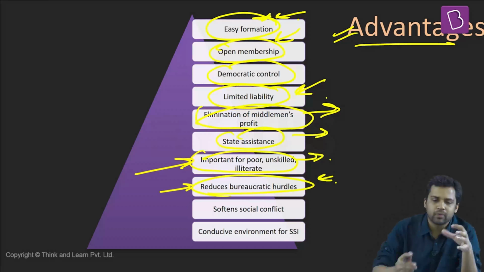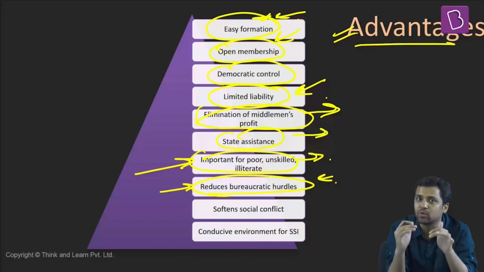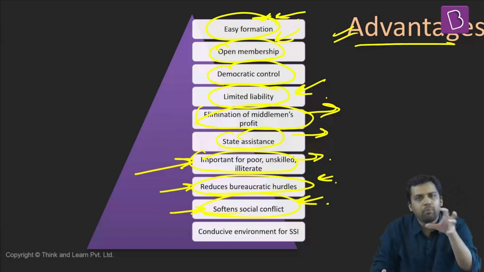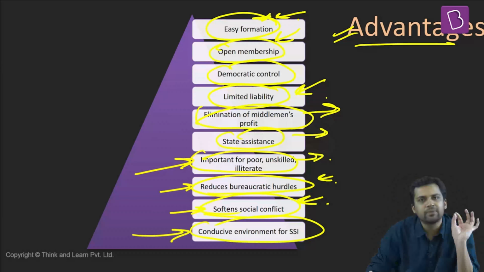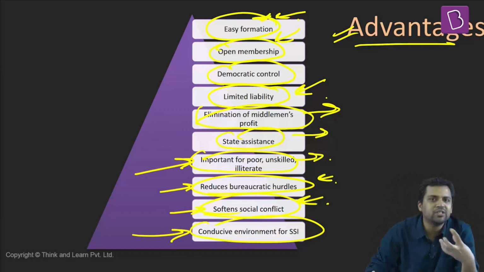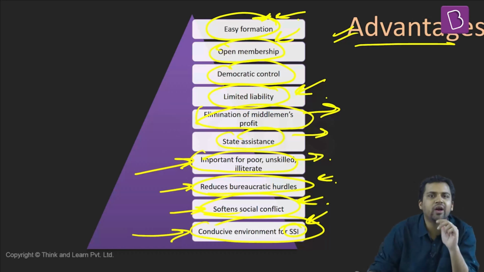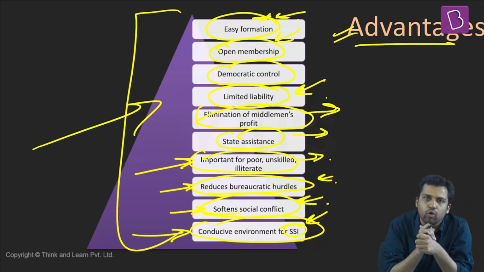If cooperatives are there, a number of people are there, so the bargaining power of people increases. If bargaining power increases, these bureaucratic hurdles can be reduced. Cooperatives can also soften social conflicts, as people are part of the movement and cooperating with one another. So social conflicts can be reduced. Apart from that, it provides a conducive environment for the growth of small scale industries. With the help of cooperatives, you can start different small scale industrial setups. So these are the major advantages of cooperatives.